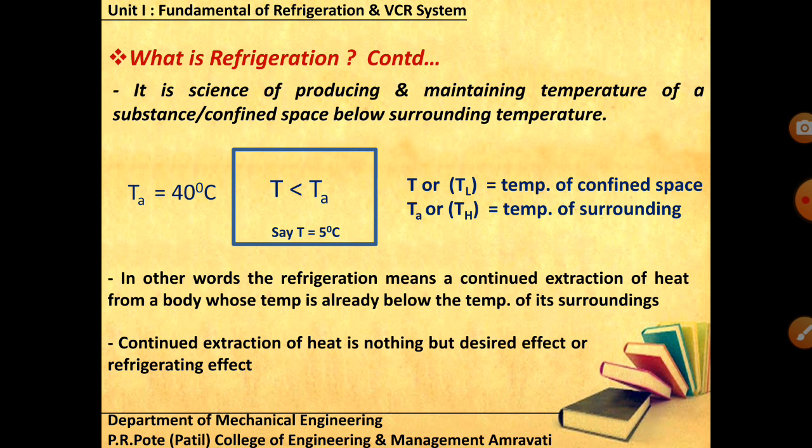And if I'm talking about the extracted heat being supplied somewhere for creating the heating effect, then I'm talking about the heat pump. The cycle would be the same, directions would also be the same, only the focus is different. In a heat pump, the focus is on the TH temperature, and in the refrigerator, the focus is on the TL temperature, that is the lower temperature.